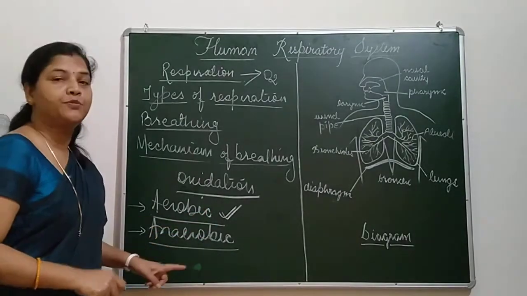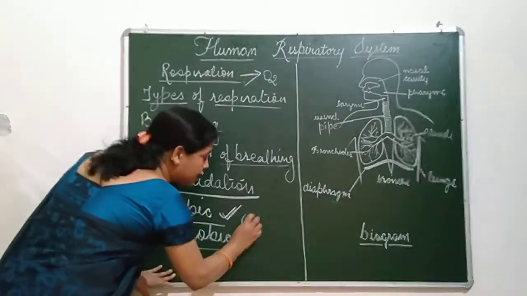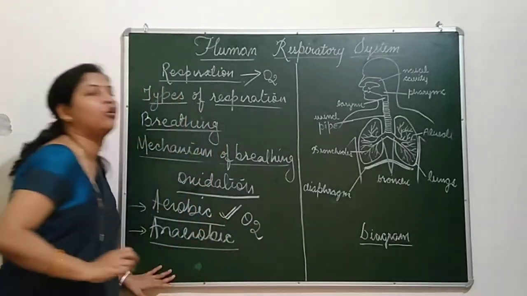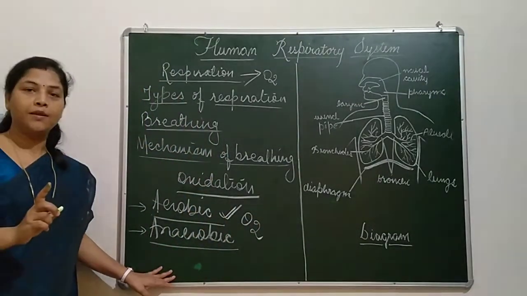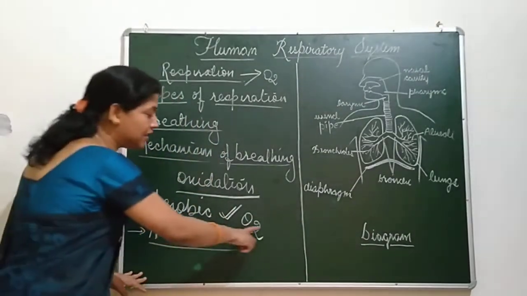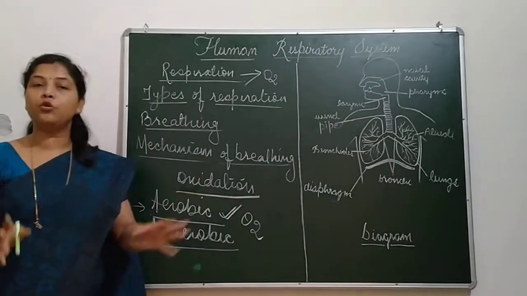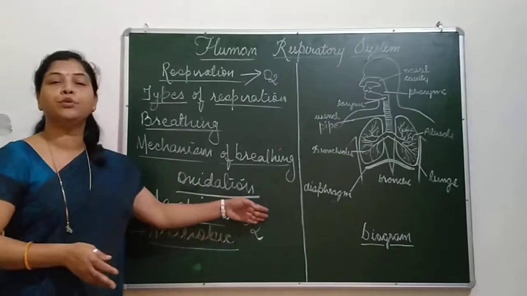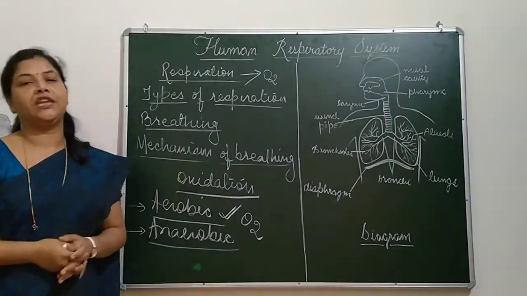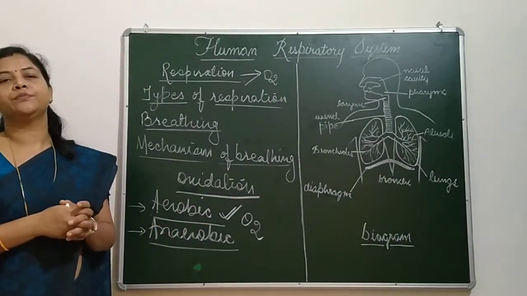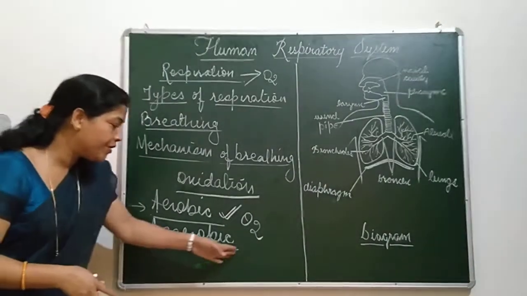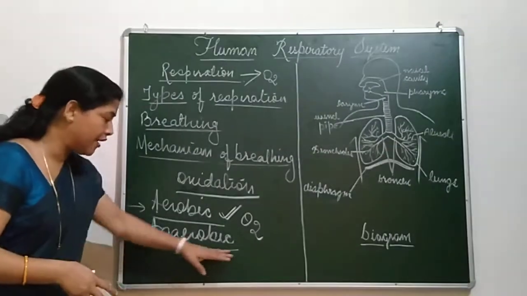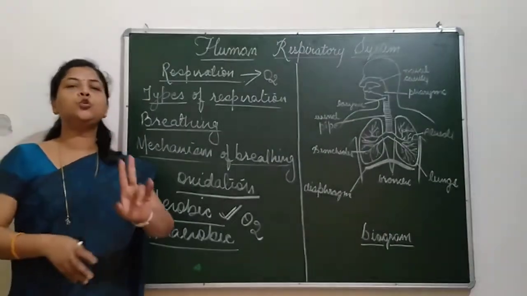Aerobic respiration is the process which takes place in the presence of oxygen, where food is completely broken down and a large amount of energy is produced. In anaerobic respiration, hardly 2 ATP are produced.